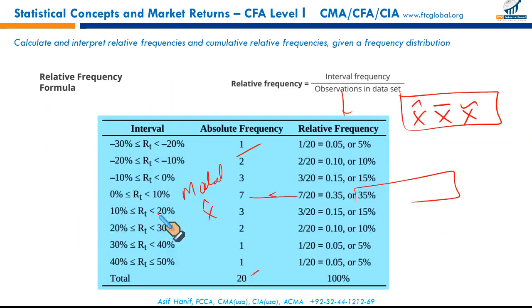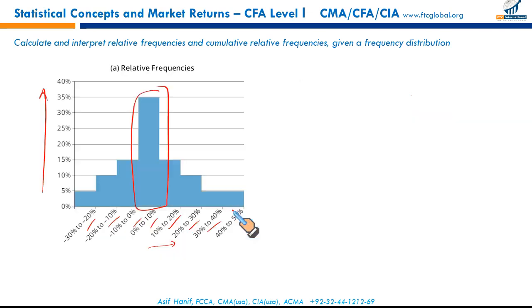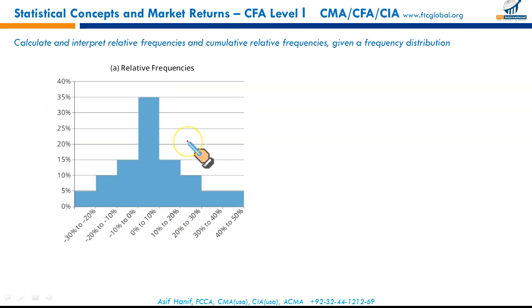You can verify this here as well. 0 to 10% represents your modal class, the class with the highest frequency. If you try to interpret the form, it looks more or less like a normal distribution. Not fully, but somewhat normal. The data is symmetrical on both the left side and the right side. We'll discuss normal distribution later.